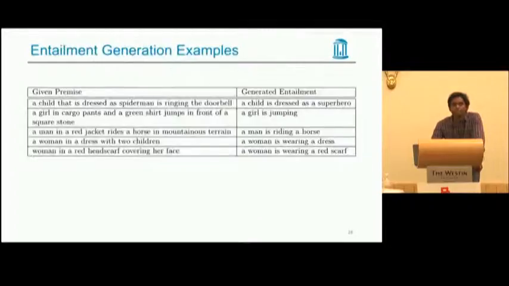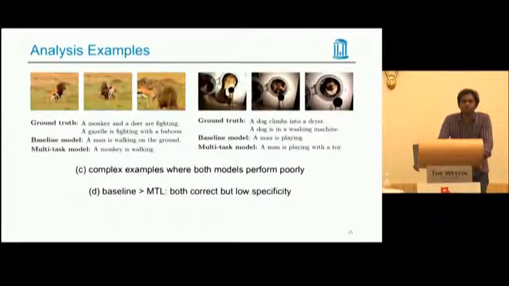I was wondering if this happens because the system could not properly determine what's going on, or because it has no previous information about a dog getting into a dryer. So did it fail because it couldn't understand the frame correctly, or because it had no prior information that dogs getting into dryers is a thing that can happen?